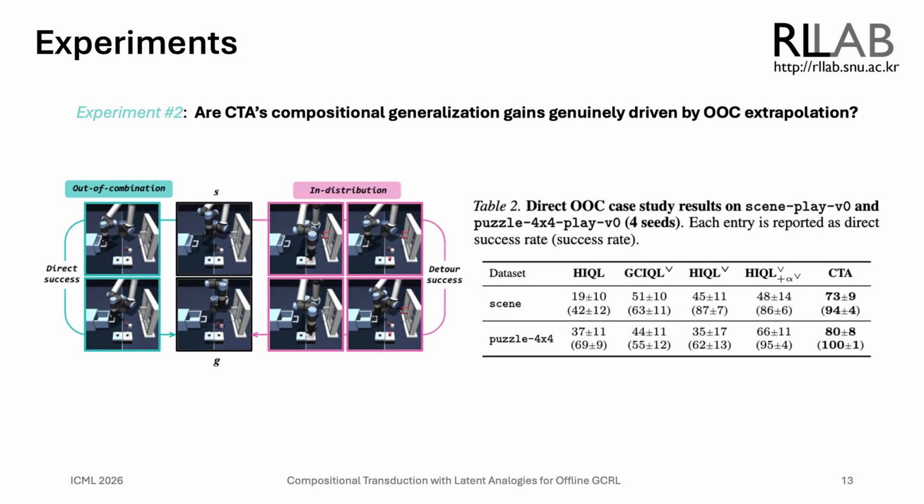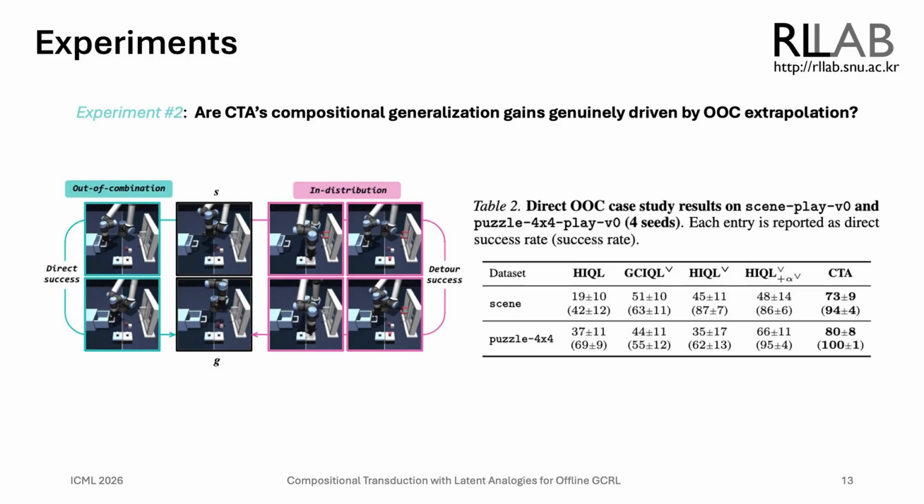To test whether CTA indeed extrapolates to out-of-combination context-task pairs, we construct direct out-of-combination case studies on scene and puzzle 4x4 by holding out some selected pairs from training and evaluating them at inference. For example, one held-out pair requires opening the drawer when the window is closed and unlocked and the drawer is closed.